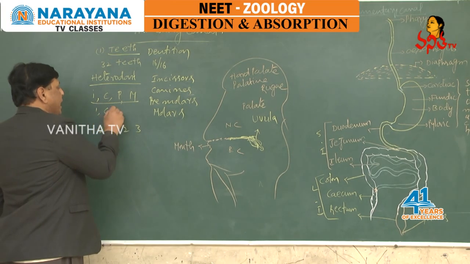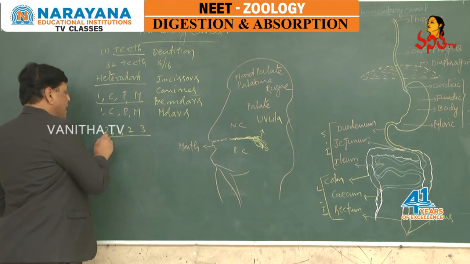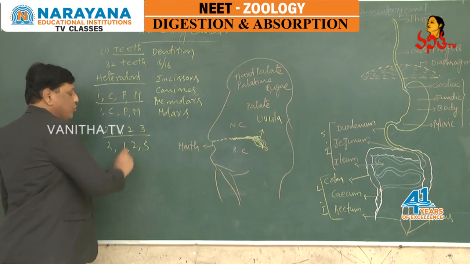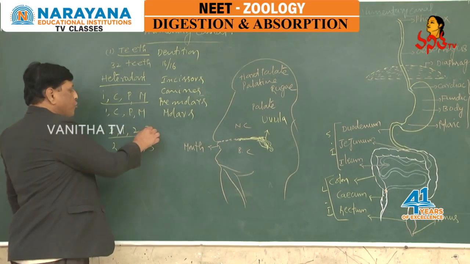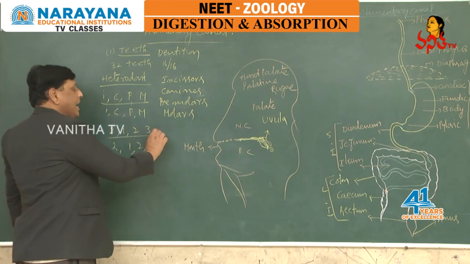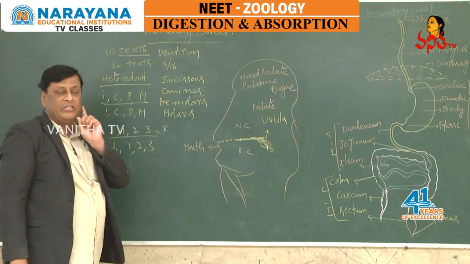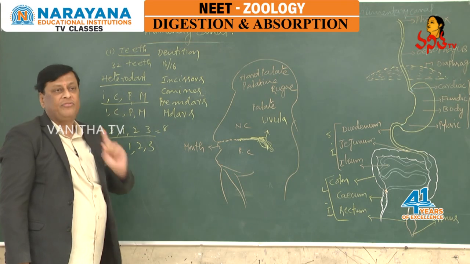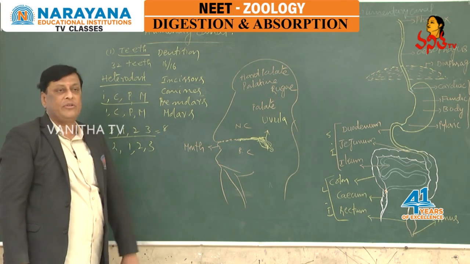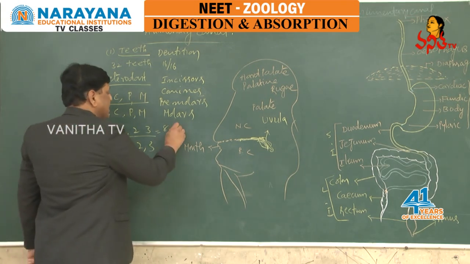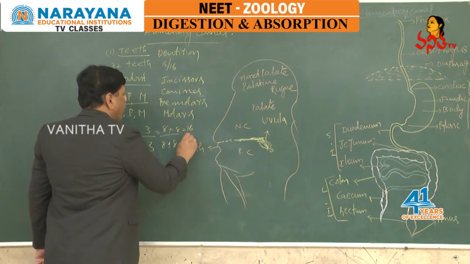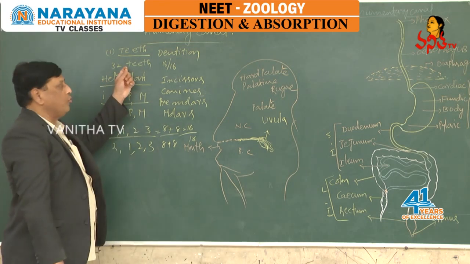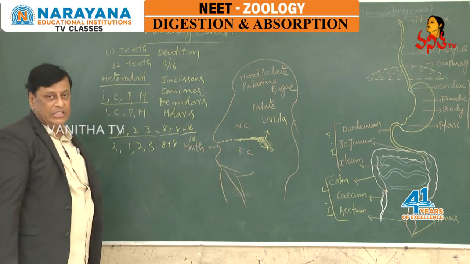In the same way, in the lower jaw, ICPM by ICPM, that is 2123 by 2123. Means 2123, total 2 plus 1 plus 2 plus 3 is 8. 8 on half of the upper jaw and 8 on half of the lower jaw, and the remaining 8 plus 8, that is 16 in the upper jaw and 16 in the lower jaw. Total 32 teeth present in the buccal cavity.